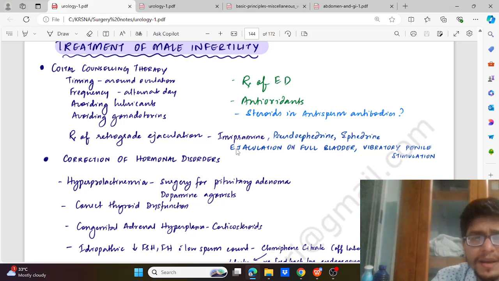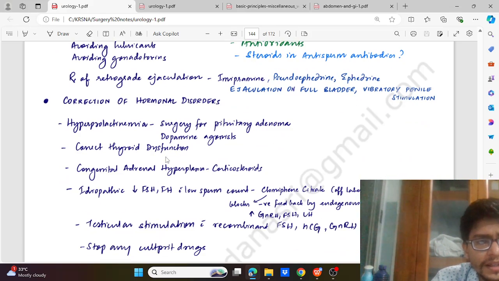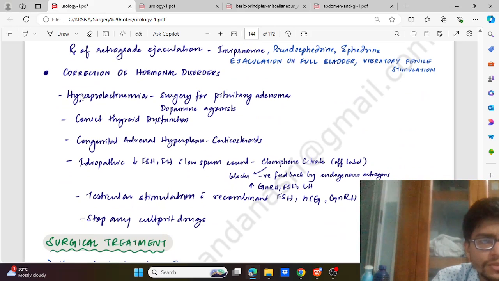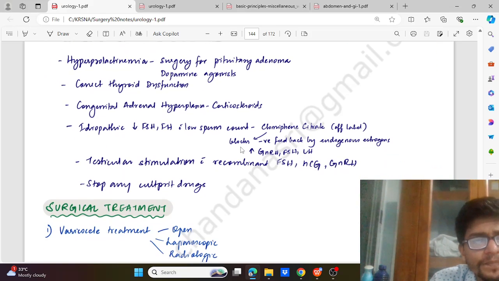It can also be managed with ejaculation on a full bladder and vibratory penile stimulation. Then correction of hormonal disorders: hyperprolactinemia, which could be due to pituitary adenoma, with dopamine agonist; correction of thyroid disorder; and congenital adrenal hyperplasia with corticosteroids.